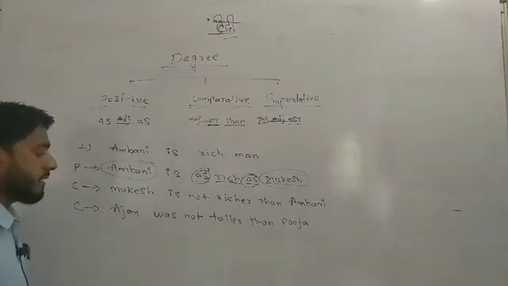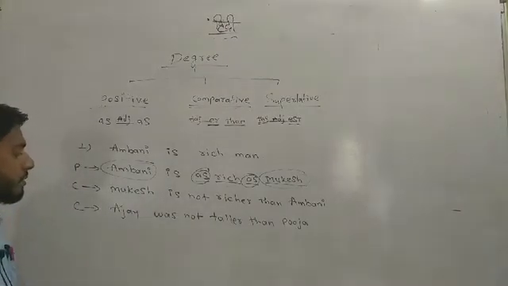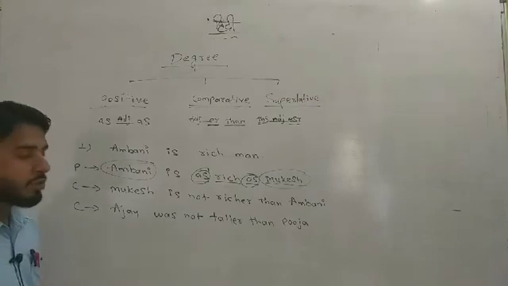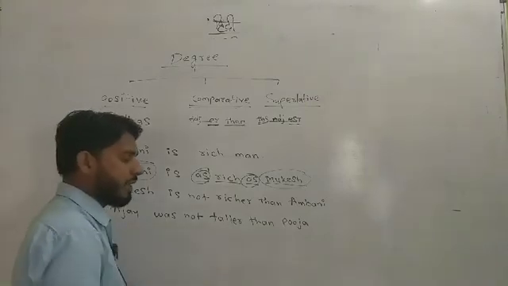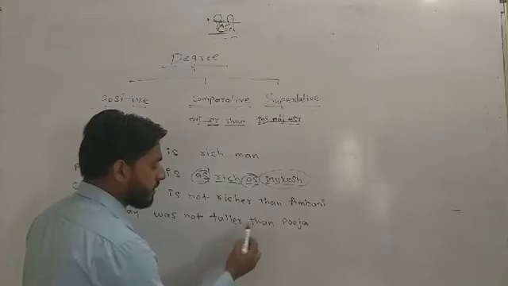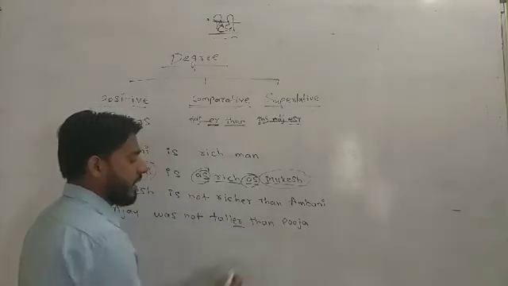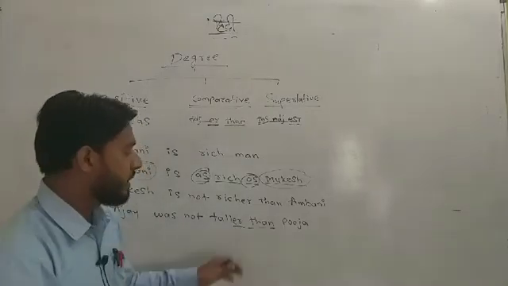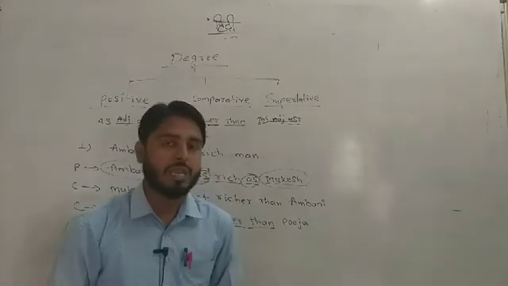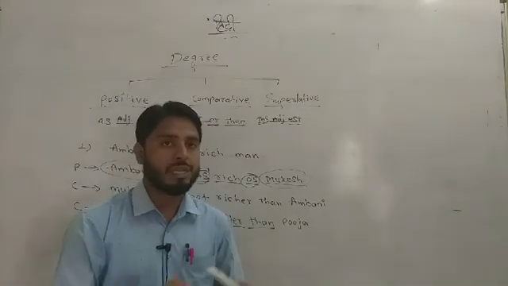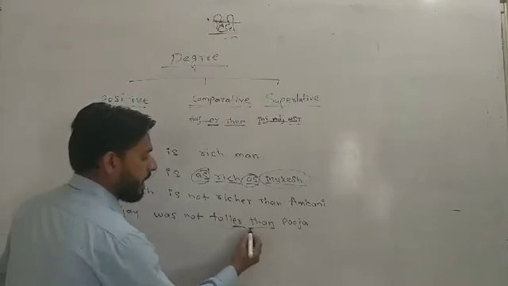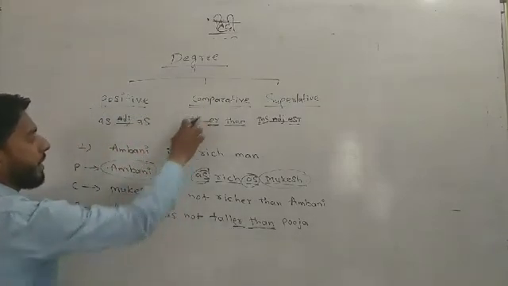Okay, Ajay was not taller than Pooja. So this is the comparative degree. How can you determine whether it is positive or comparative degree? It is easy: here are "er" and "than". With the help of this indicator, we can easily identify the degree. So "er" and "than", so it is called comparative degree.